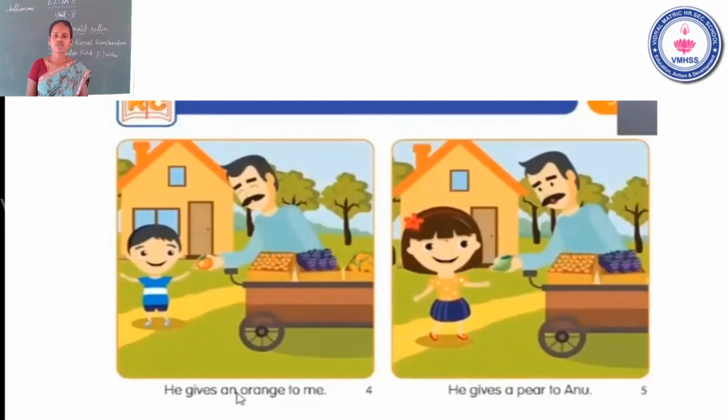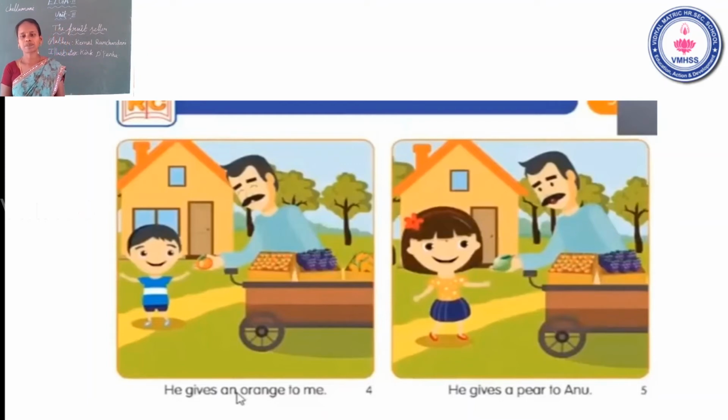He gives. G-I-V-E-S, gives. An orange. O-R-A-N-G-E, orange. To, T-O, to me. M-E, me. Okay. He gives an orange to me. எனக்கு அவரு ஆரஞ்சு கொடுத்தாரு. He gives an orange to me.